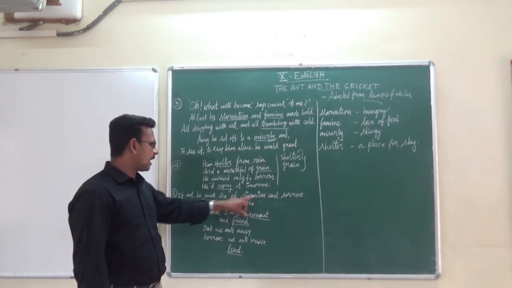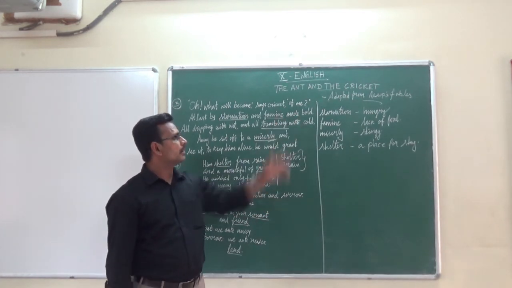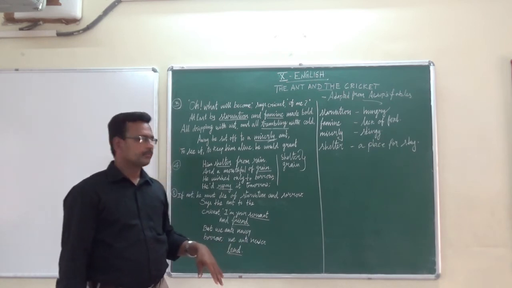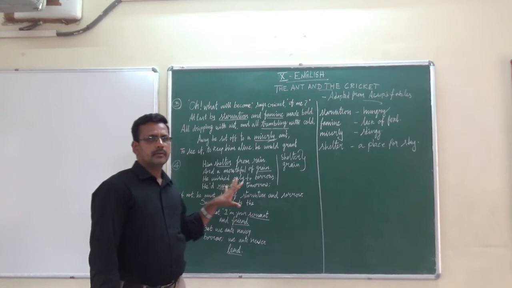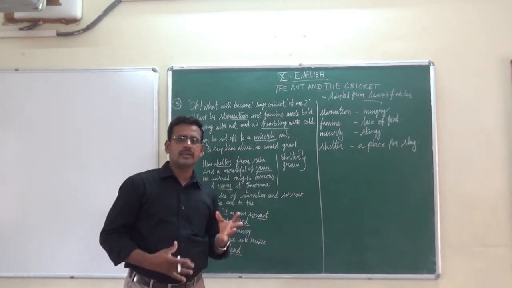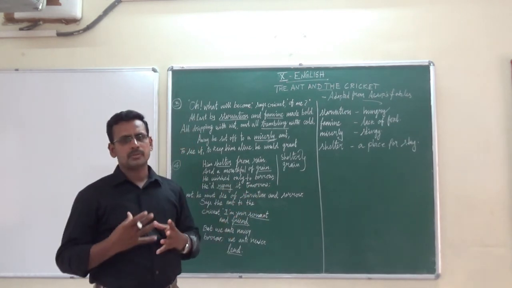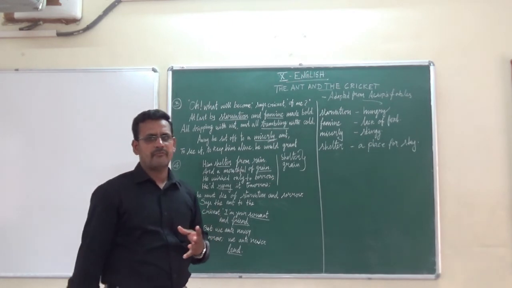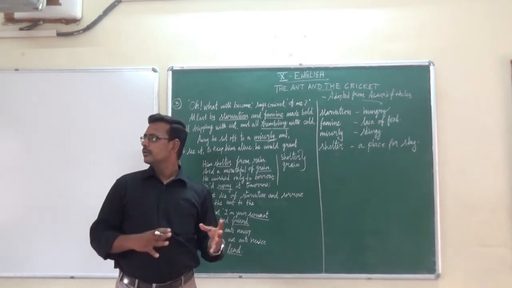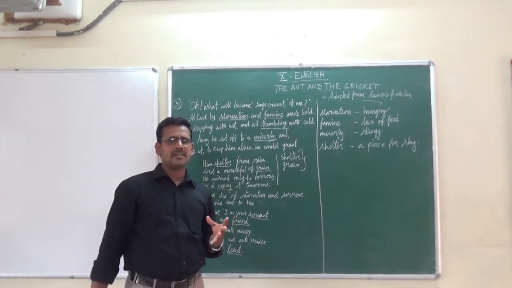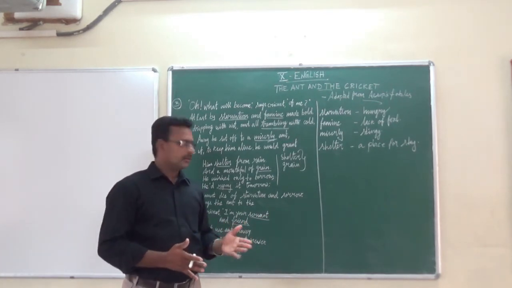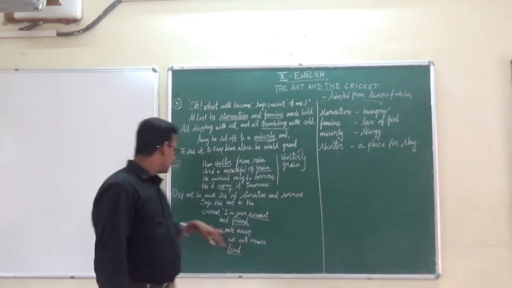He must die of starvation, sorrow, hunger and lack of food. Okay. So here the cricket shares all his difficulties and problems with his friend, the ant. And then what is the reply of the ant to the cricket in this stanza?